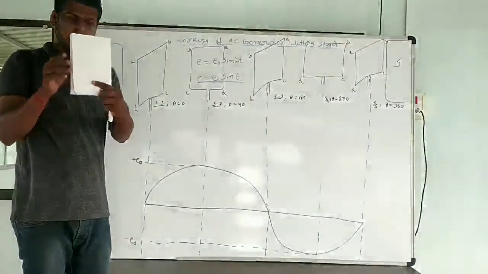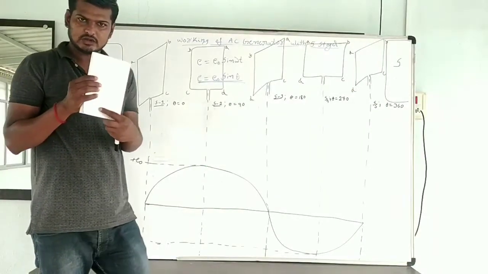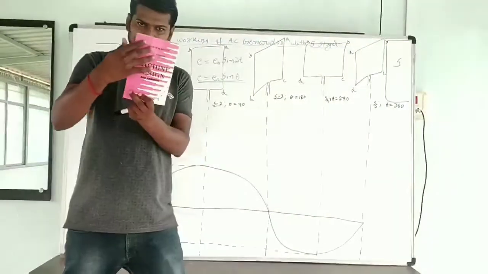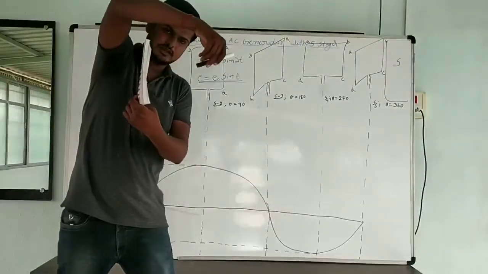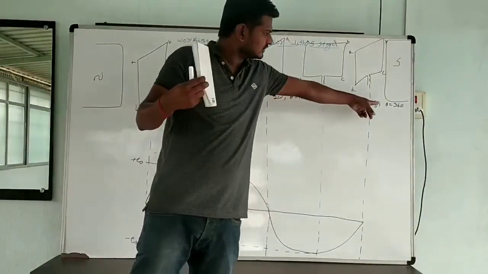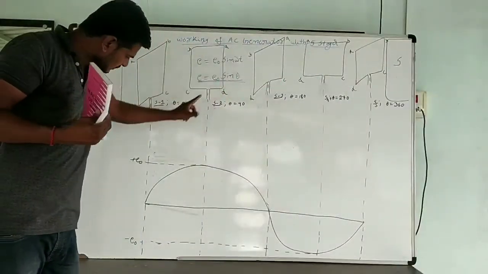Again it will come to the original position. This will be the magnetic field, and this is also the plane of the coil. Both will be in the same direction. Theta is 0 or 360. Sin 0 or sin 360 is again 0.